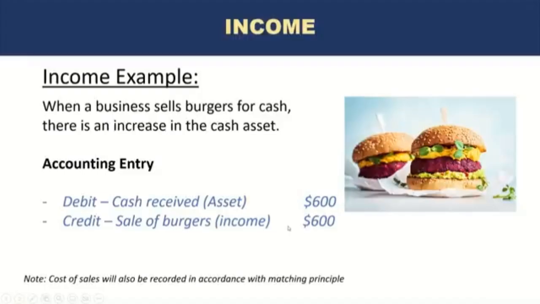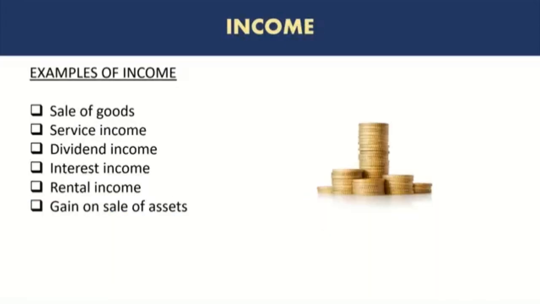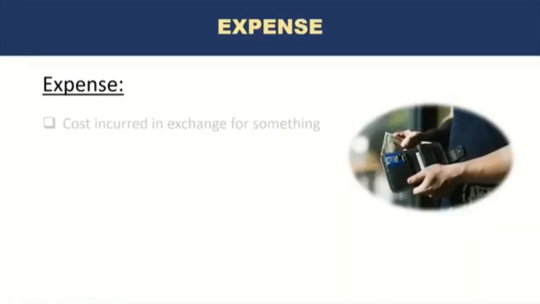Just a point to note here, cost of sales will also be recorded in this case in accordance with the matching principle, and we will be discussing accounting principles in a separate section shortly. Examples of income include sale of goods, service income, dividend income. This is the dividend that is received from any investments that a company has in other companies, interest income, rental income, and gain on sale of assets. So any assets that the company owns, when they sell them, if there is a profit on that sale, that's also considered income. Expenses. So expenses are costs incurred in exchange for something.